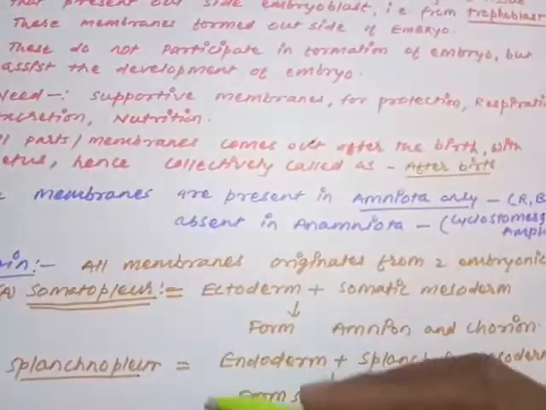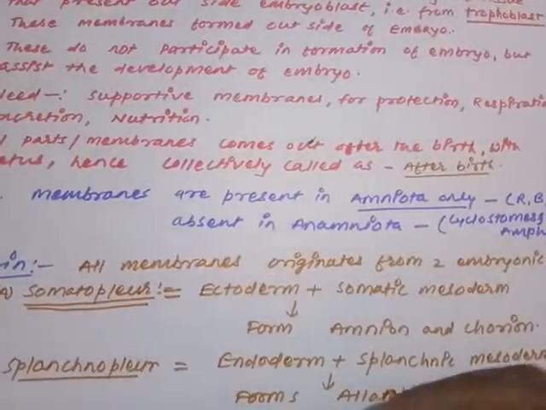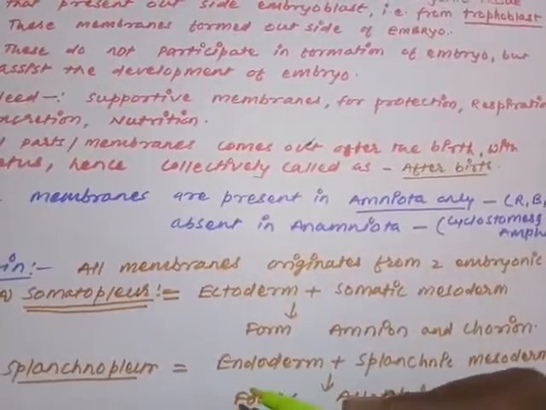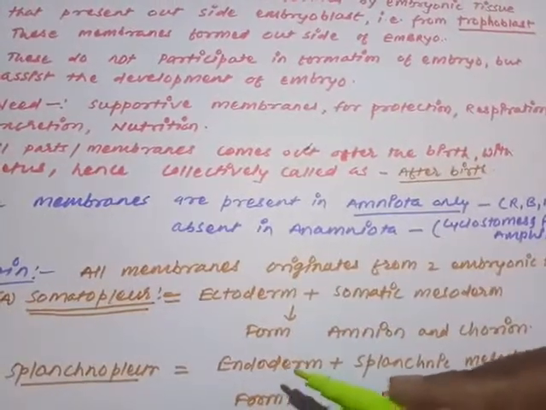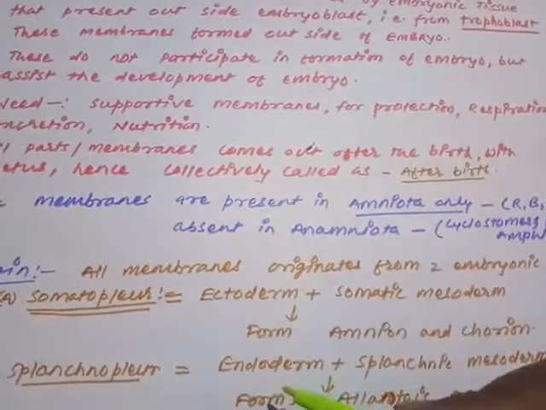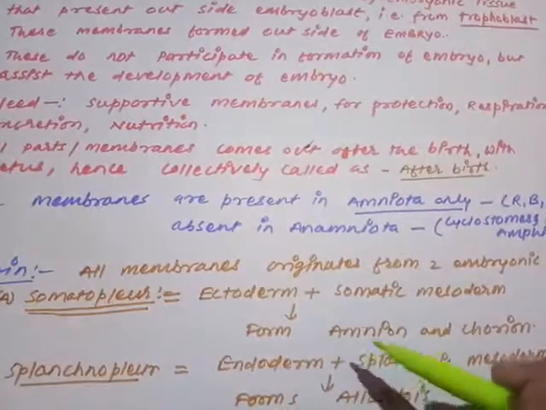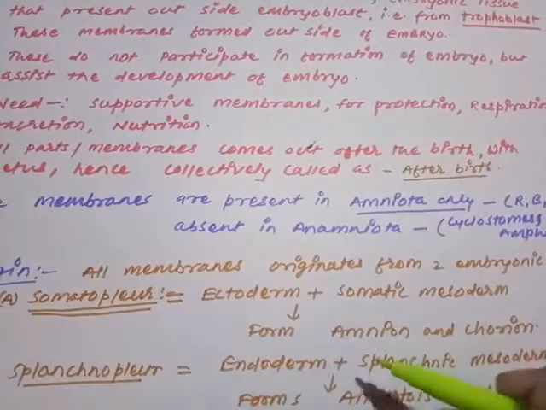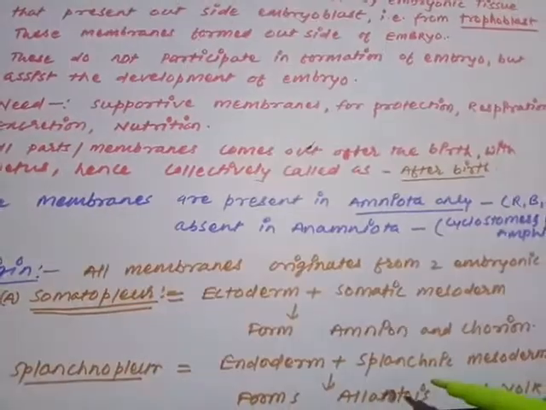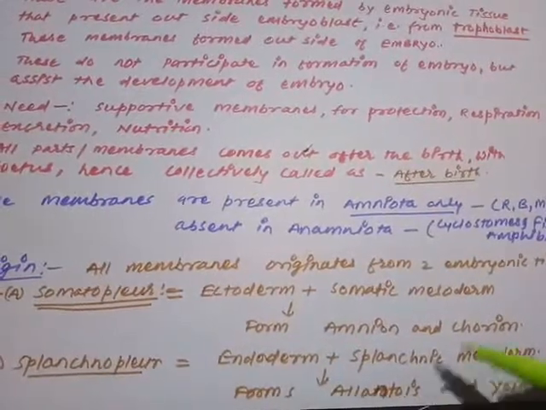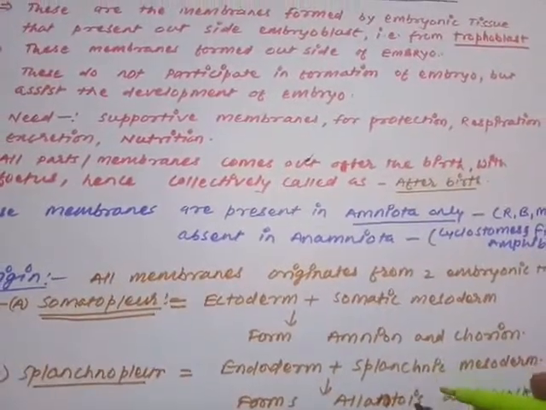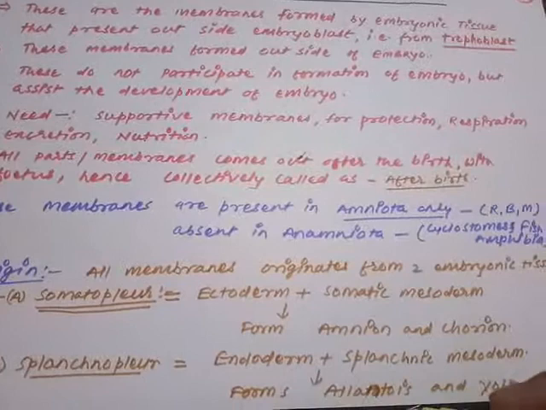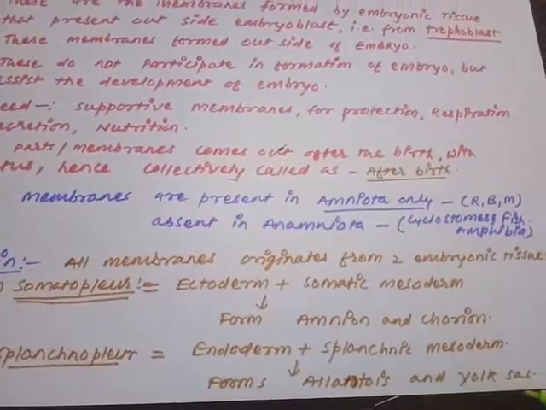The next embryonic tissue that is going to produce these structures is called splanchnopleure. Splanchnopleure is produced from the splanchnic mesoderm plus the endoderm. Somatopleure is produced from the ectoderm and somatic mesoderm. Splanchnopleure is produced from the endoderm and the splanchnic mesoderm, and the rest of the two fetal membranes are produced from the splanchnopleure. These are the allantois and yolk sac.